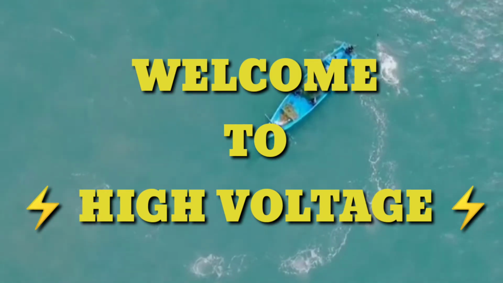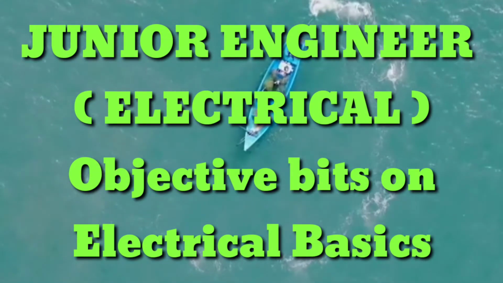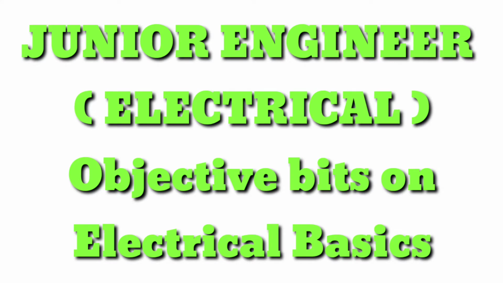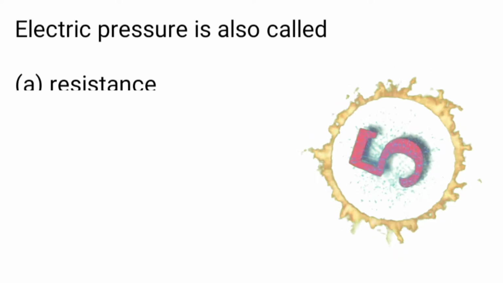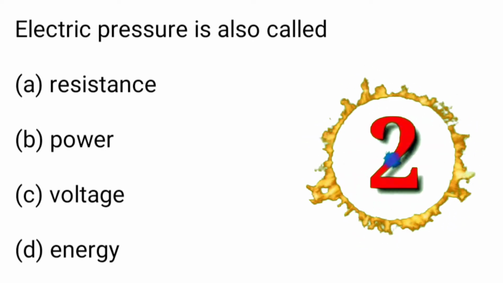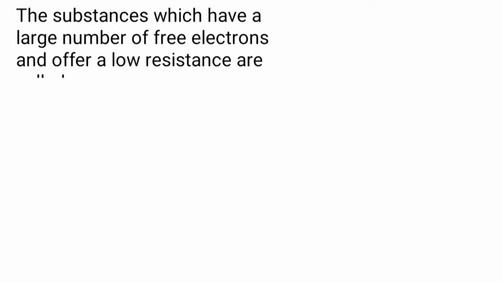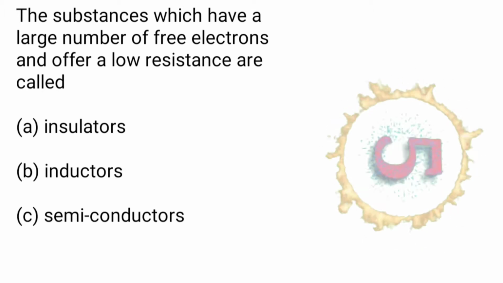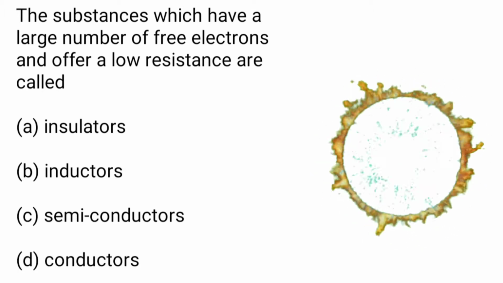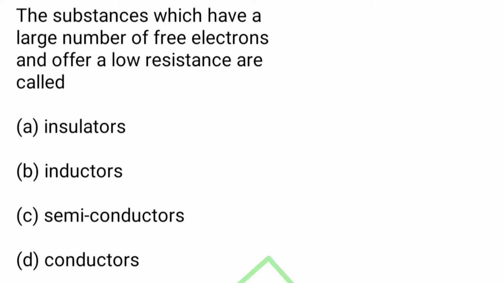In this session, we are going to see some of the most exciting questions in JEE Electrical on electrical basics. First question is, electric pressure is also called: A. Resistance, B. Power, C. Voltage, D. Energy. The answer is C. Voltage. Next one is, the substances which have a large number of free electrons and offer a low resistance are called: A. Insulators, B. Inductors, C. Semiconductors, D. Conductors. Here answer is D. Conductors.